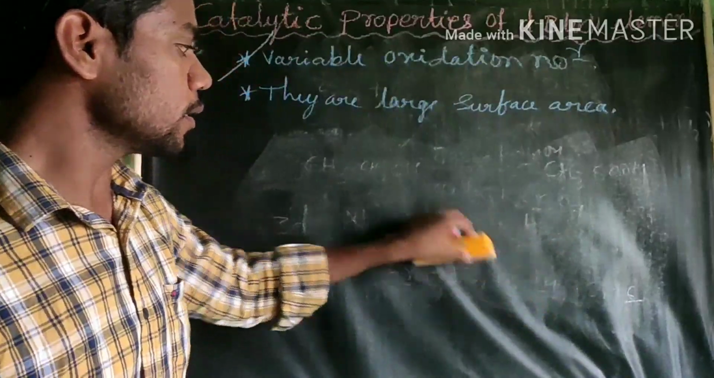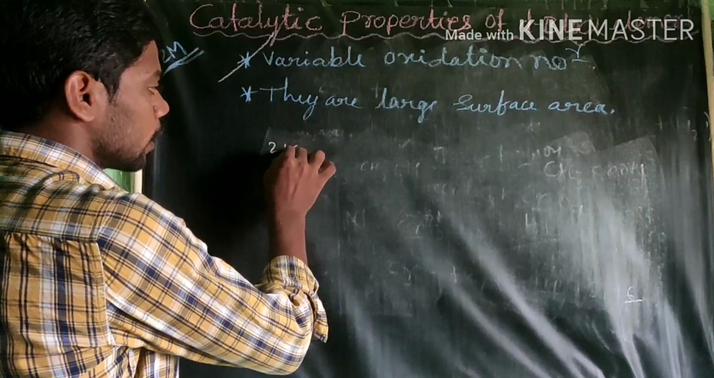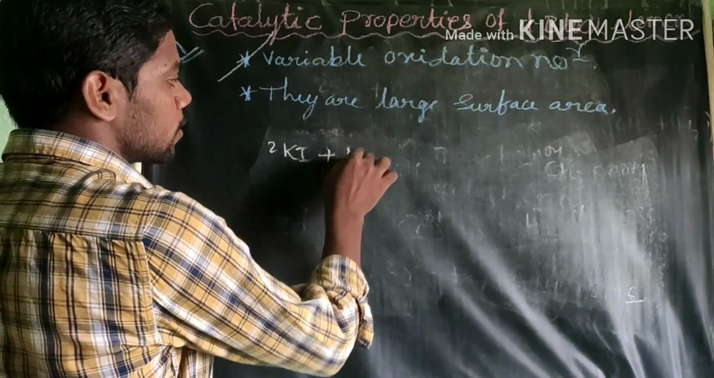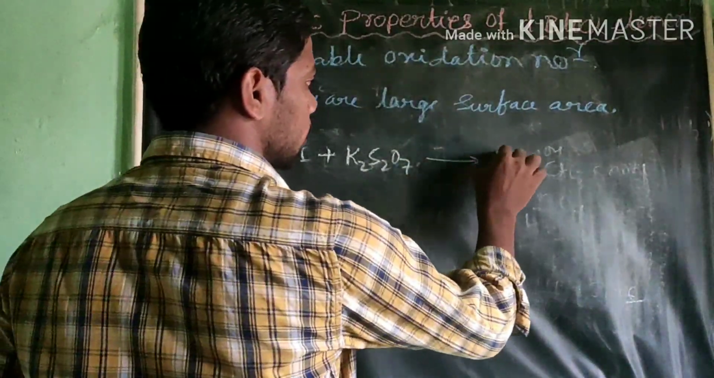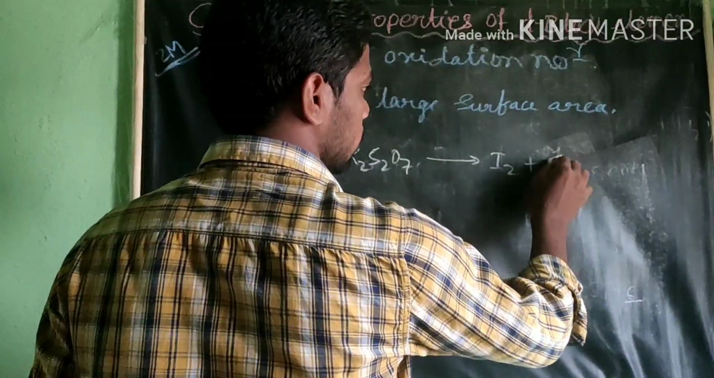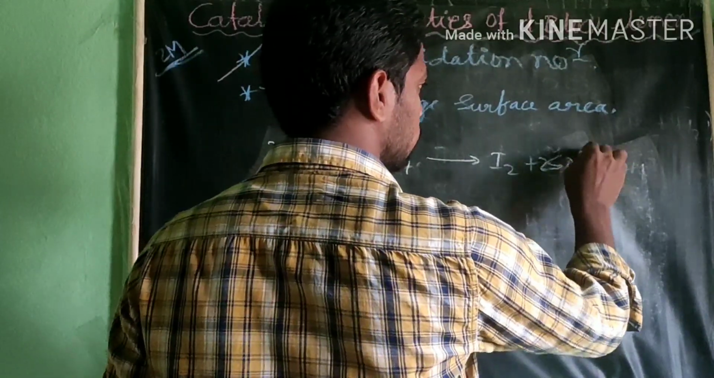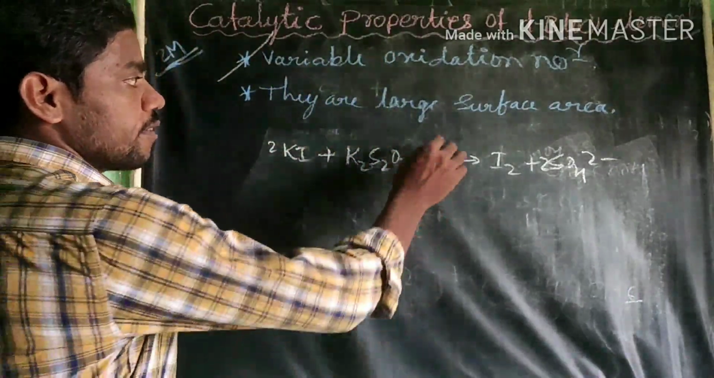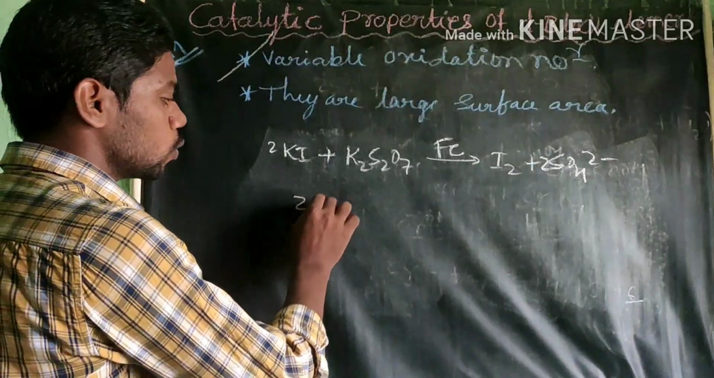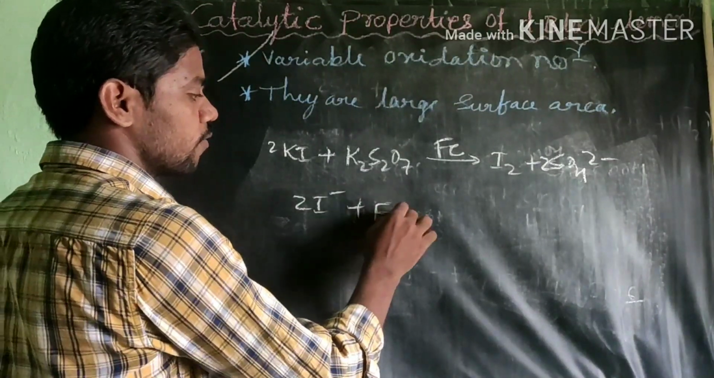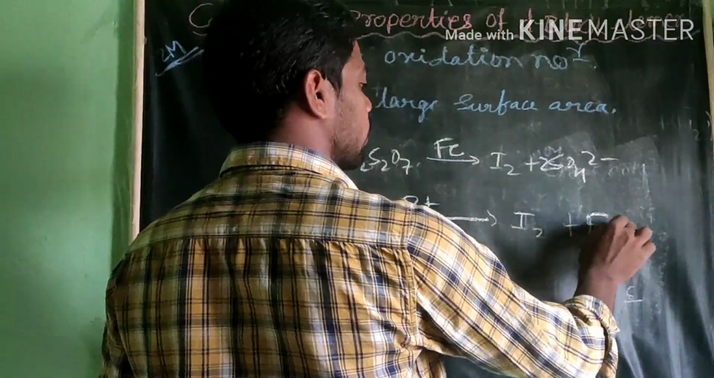Okay, one more example, which is in your CBSE book. What is that? 2KI in the presence of K2S2O8 is converted into I2 plus 2SO4 2 minus. This reaction takes place in the presence of Fe. What happens? 2I minus in the presence of Fe2 plus is converted into I2 plus Fe3 plus.